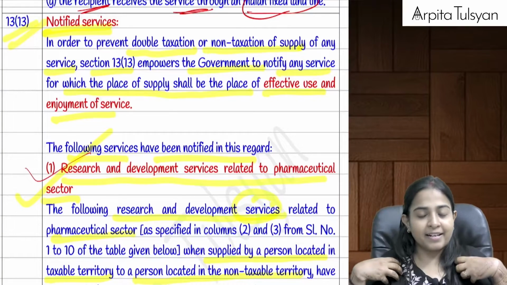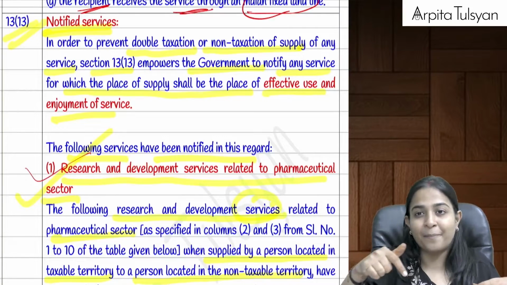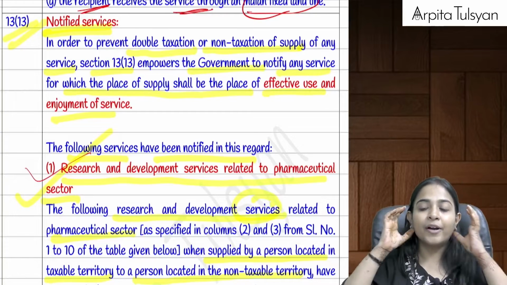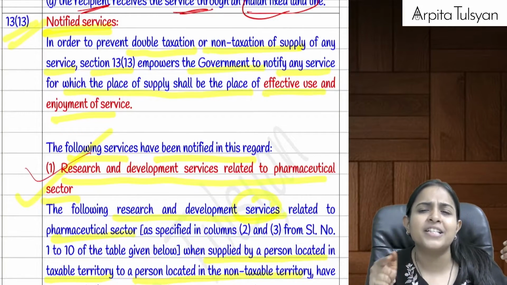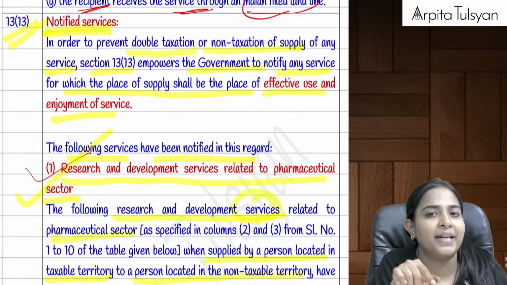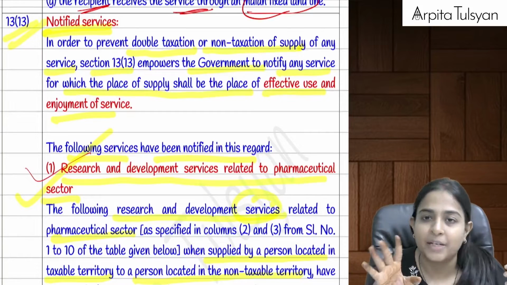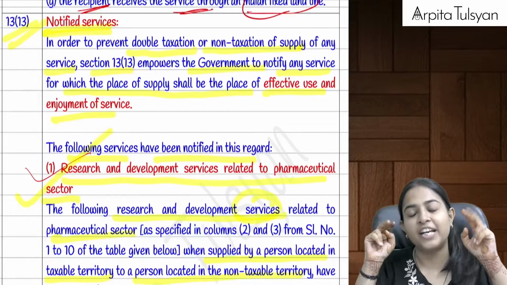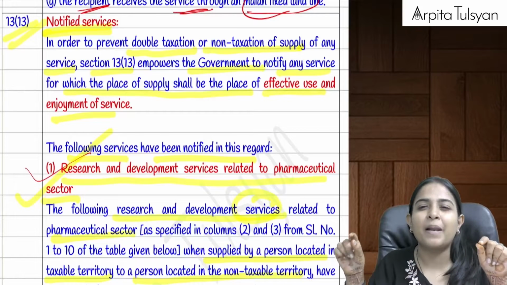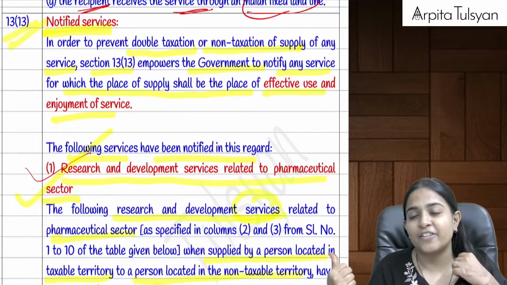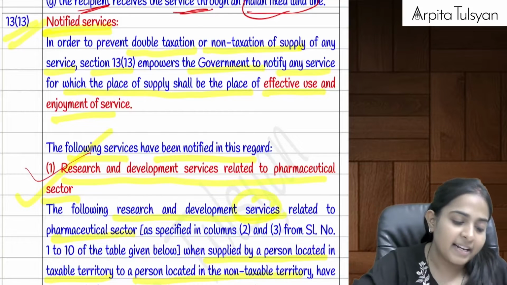Okay, supplier is here in India, recipient is outside India, place of supply is the location of the recipient, outside India. Money should be received in convertible foreign exchange, except in some cases where RBI can say that money can be received in INR, and you should not be merely an establishment of distinct persons. So the definition should also be fulfilled except the place of supply point, because it is deemed here. What is the place of supply here? Place of supply is not India. Place of supply here is the location of the recipient.